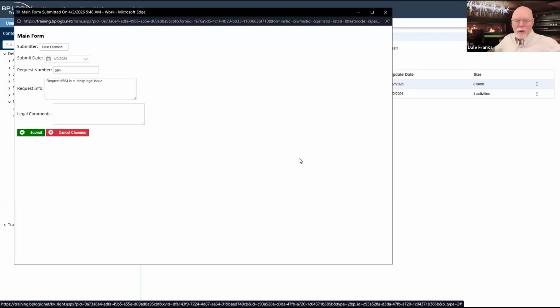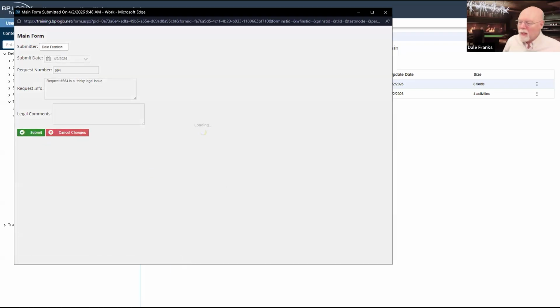So we're doing everything from new. We are filling out our main form, which fortunately, because I've made everything automated, I don't have to fill out any of the fields. So I am the initial submitter, and I am going to go ahead and submit my form. Now, the very first activity is main activity 1.